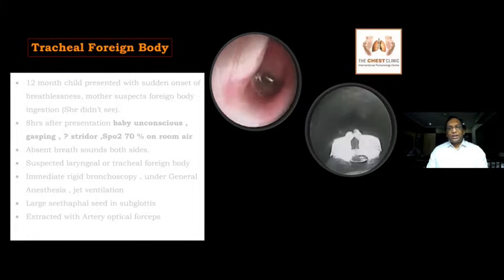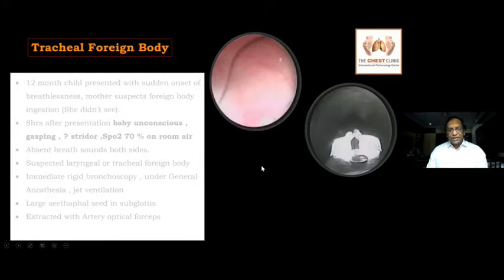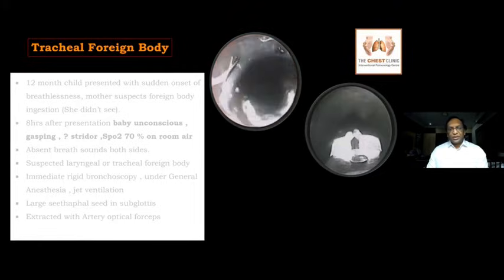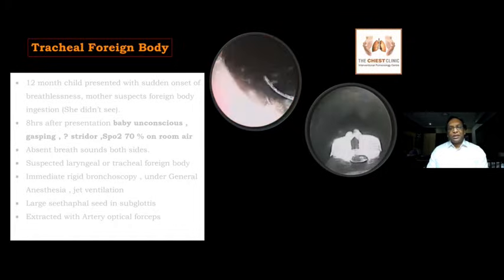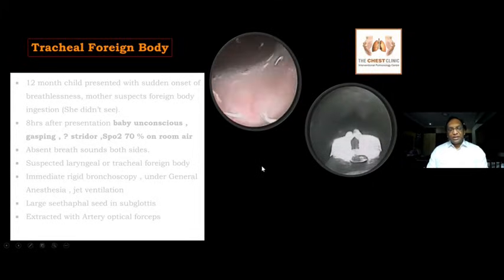Once you see a large Sitaphal seed impacted in the subglottis, don't try to catch it initially, because inadvertently you will push it distally. The main problem here is difficulty in ventilation. First you have to have control of ventilation, otherwise you don't have much time. You lose the airway and you lose the child. So what you have to do in this case is, the widest part in the airway is still the lower end of the trachea, where you have the widest part.